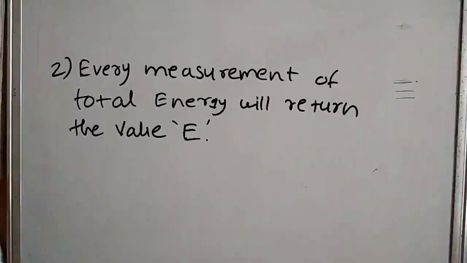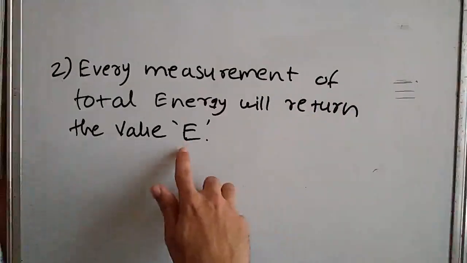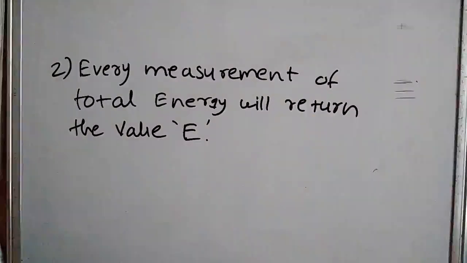That means that whatever energy we get, it will not change. So every measurement will spit out this value E. So the distribution has 0 spread.